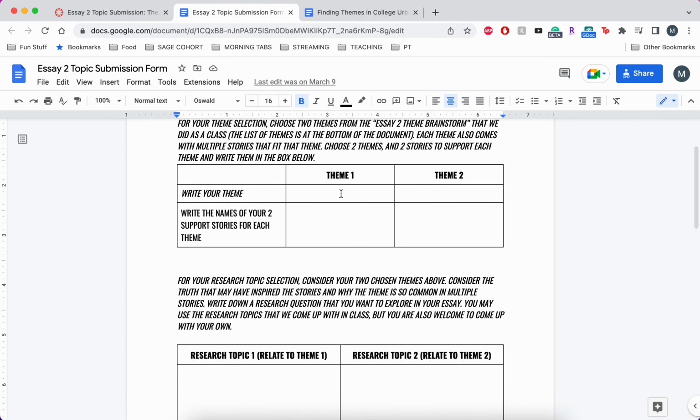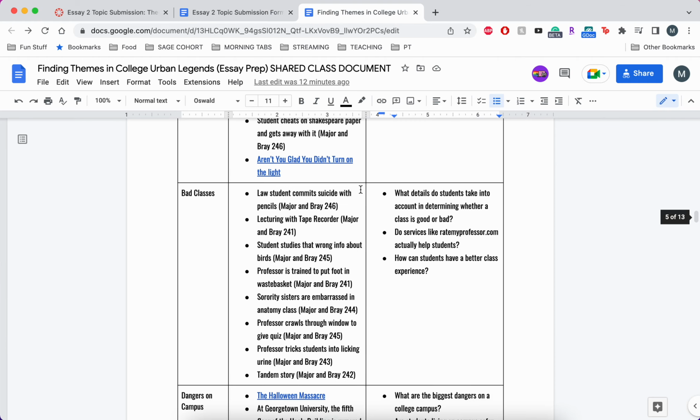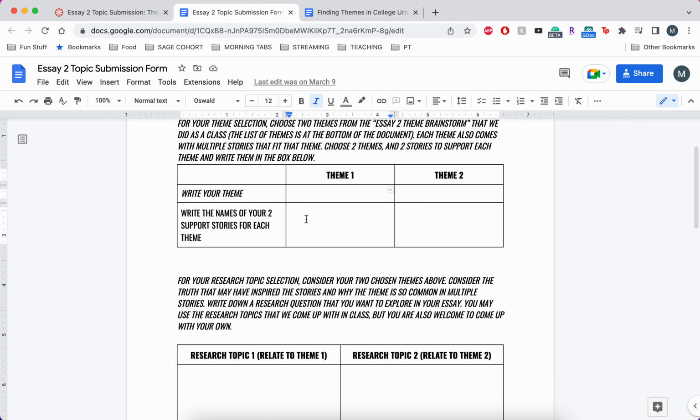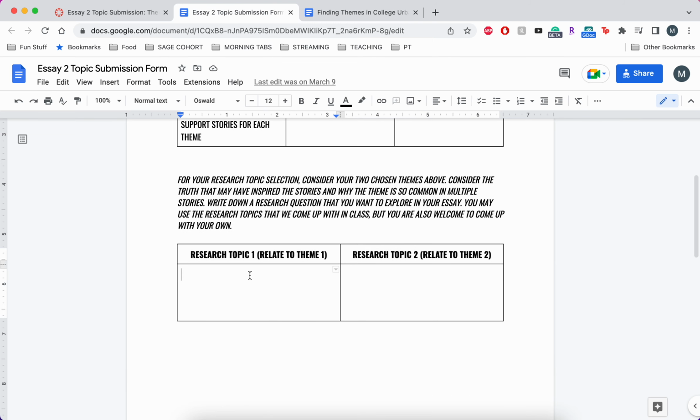So for just one last example, say my theme 1 is unprofessional professors. Then what I would do is pick 2 of these stories, just copy and paste directly from the page, the 2 stories that you want. I would copy and paste them down here, so story 1, story 2. Then whatever my second theme is, say murder, I would have story 1, story 2, copy and paste from that list. And then I would have down here my 2 research topics.